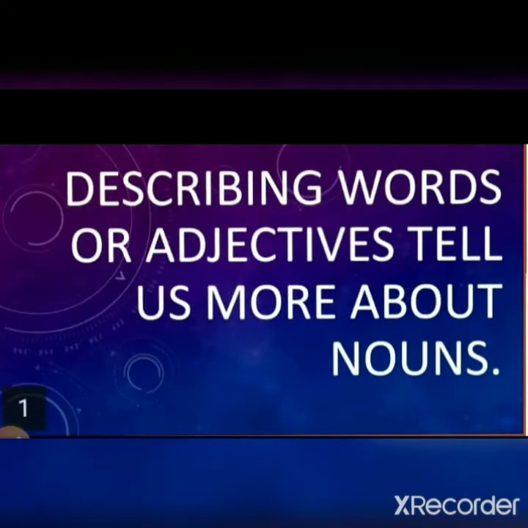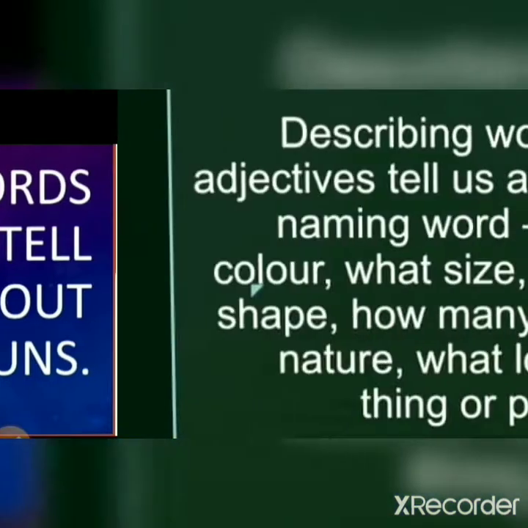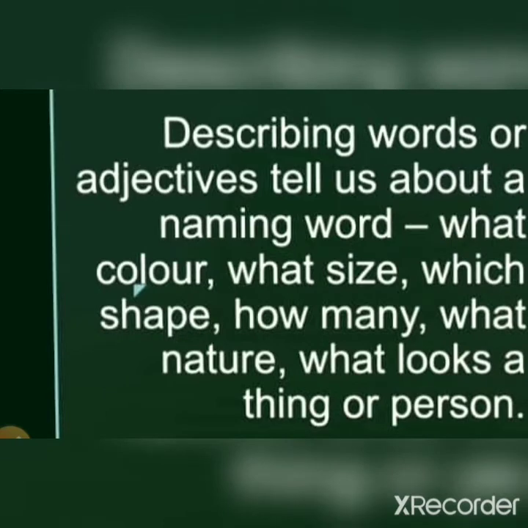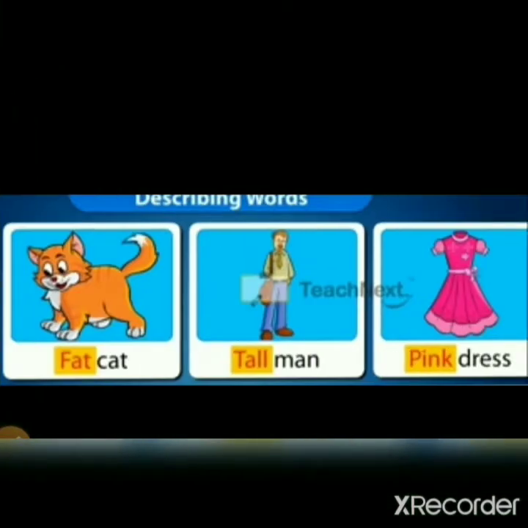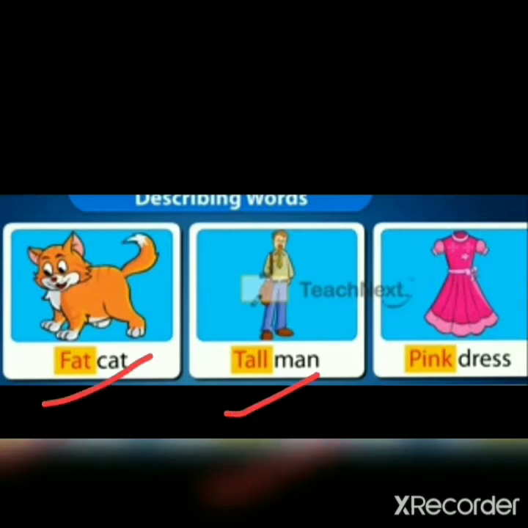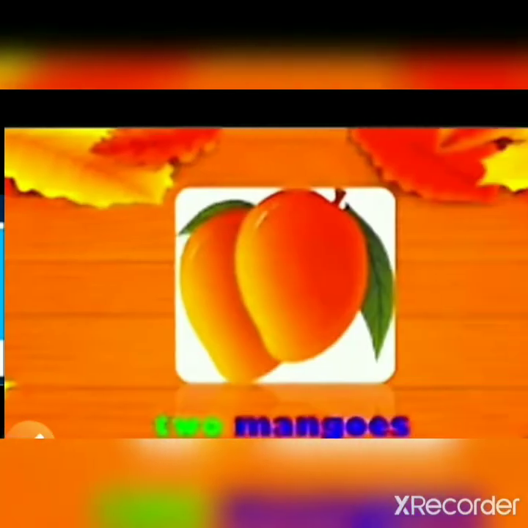In other words, describing words or adjectives tell us more about nouns. They tell us about a naming word: what color, what size, which shape, how many, what nature, what a thing or person looks like. For example, fat cat, tall man, pink dress, and two mangoes.